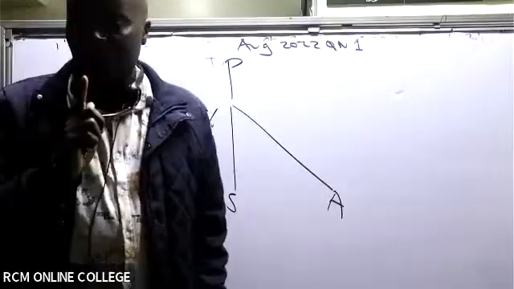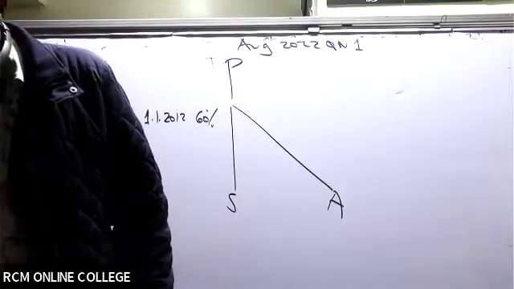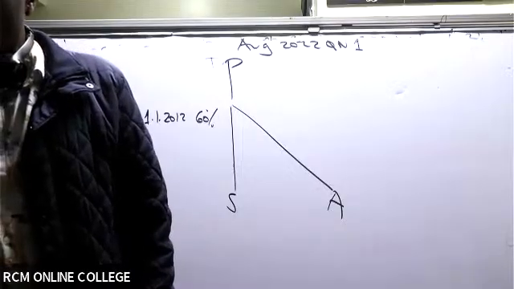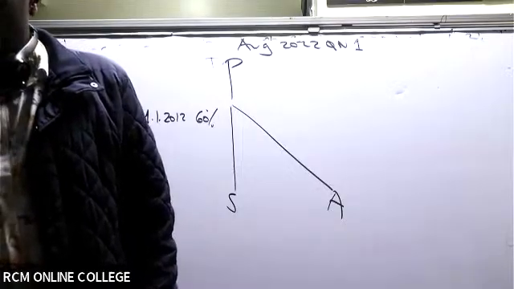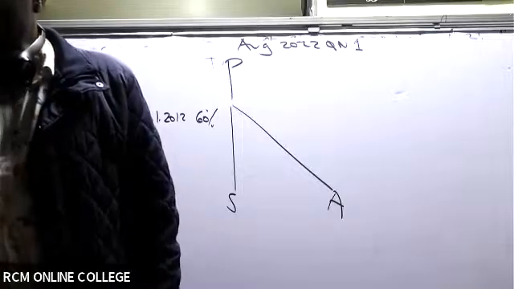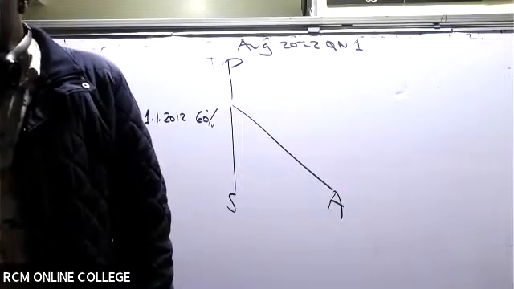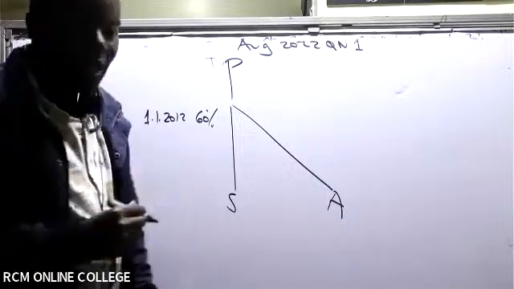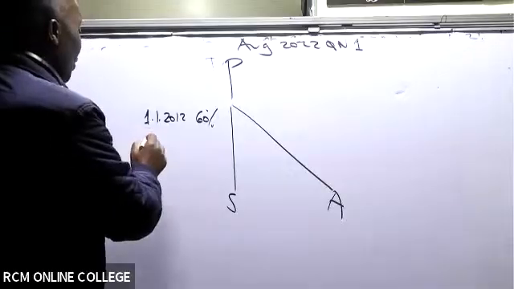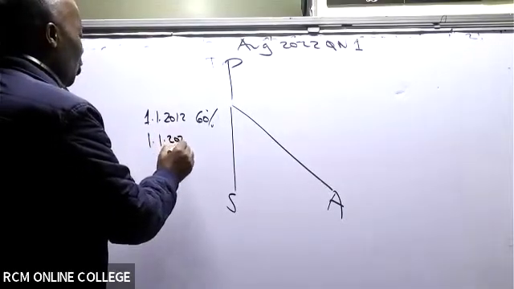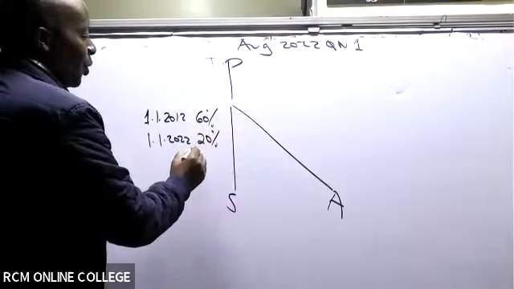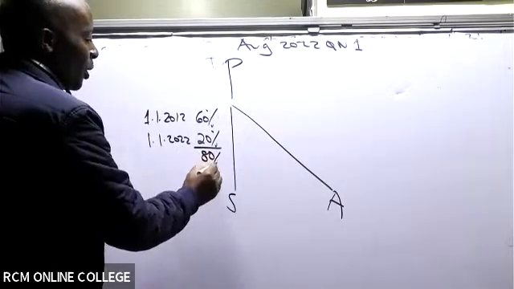It did not stop there. We still went ahead to do other things. Look at note number 2, additional information: on 1st January 2022, P Limited acquired a further 20% in S. So the date is 1st January 2022, and we acquired a further 20%, giving us what percentage in total?